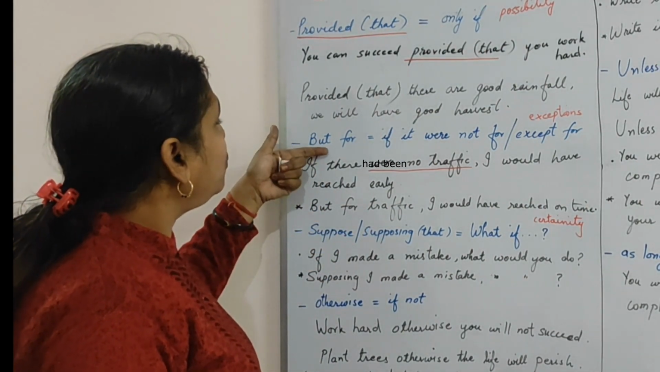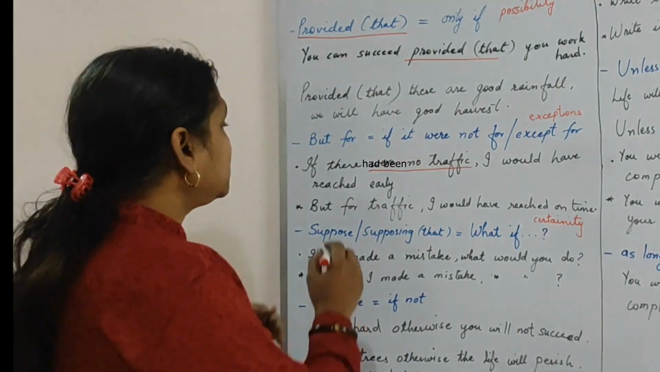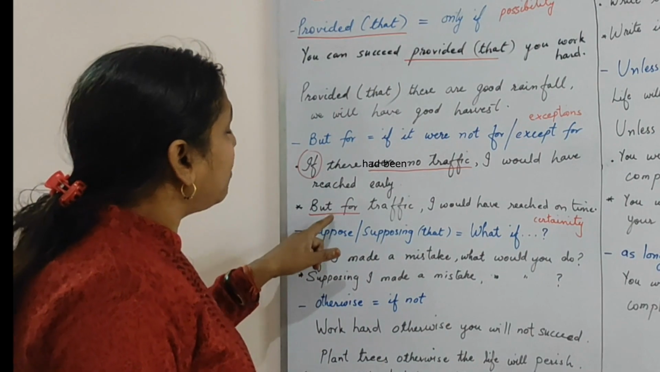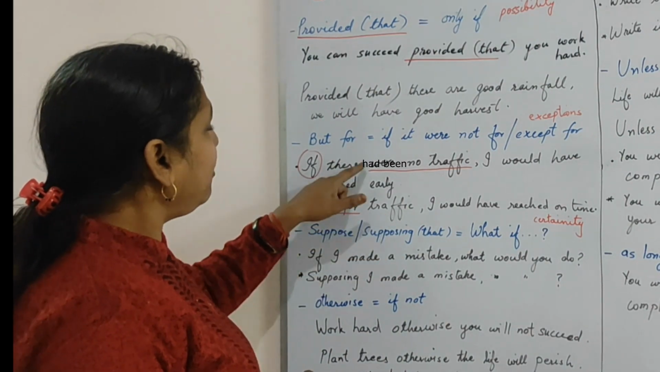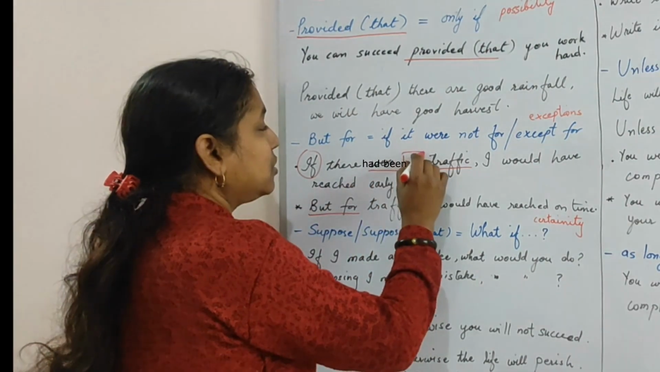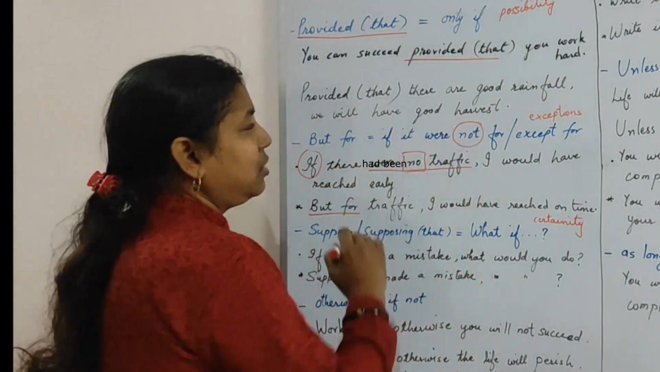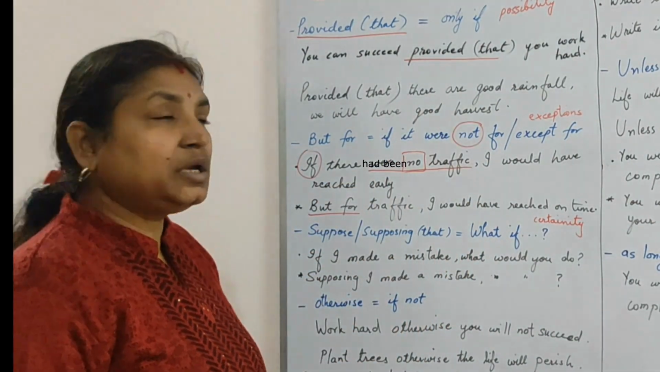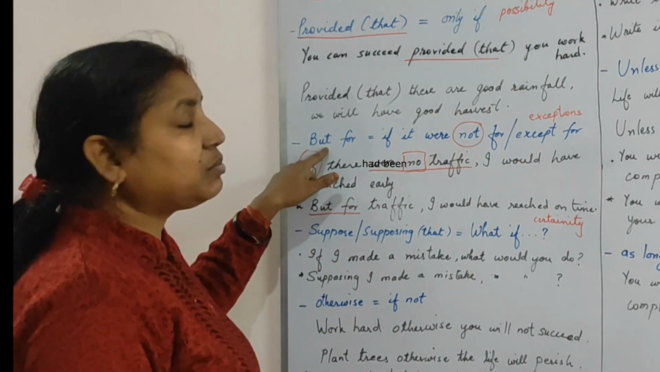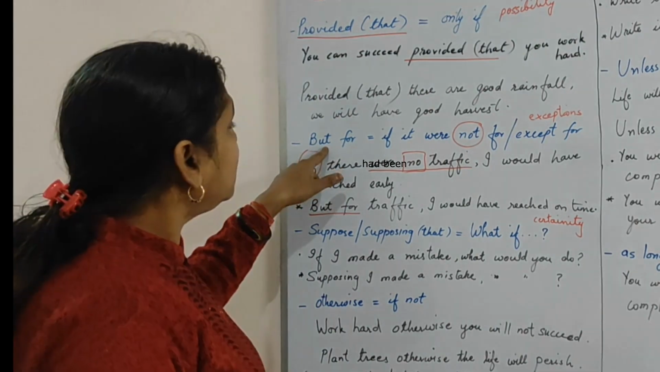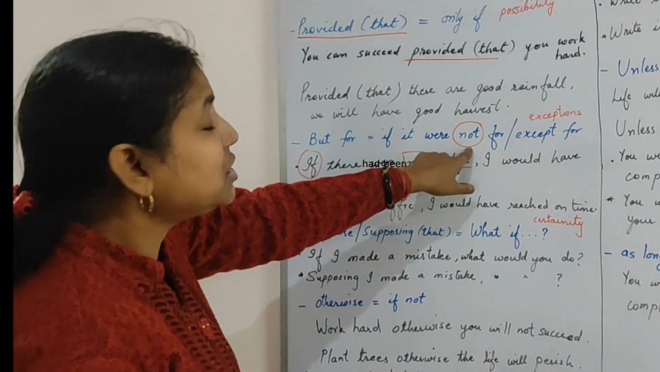And if I want to use but for in place of if, what will I use? But for traffic. Why am I not using the word no here? Because this negative meaning is already present with but for. So I am not repeating this negative.